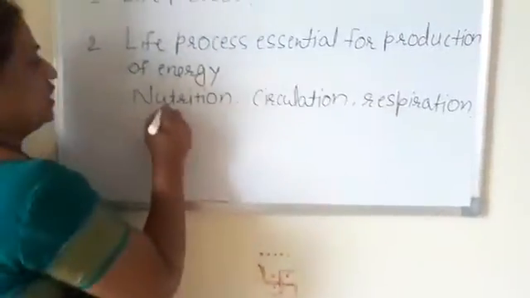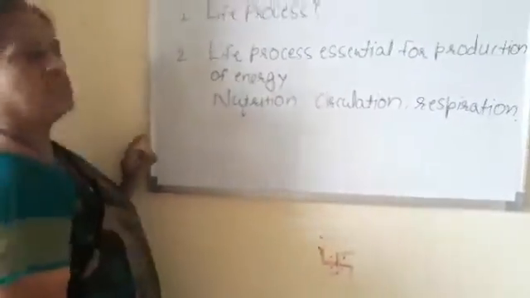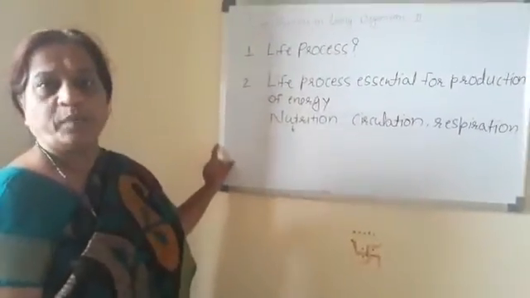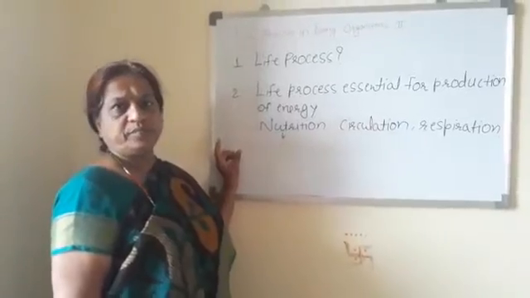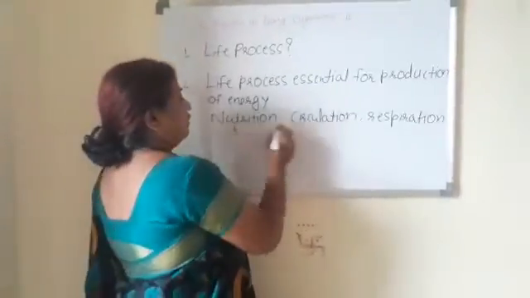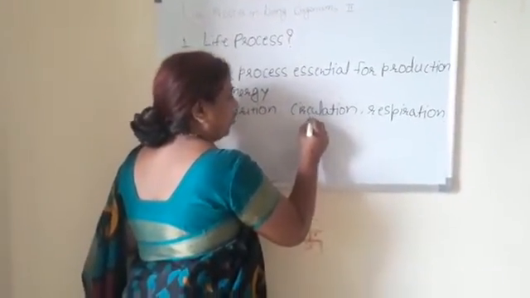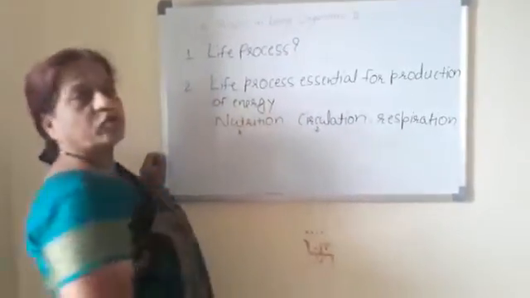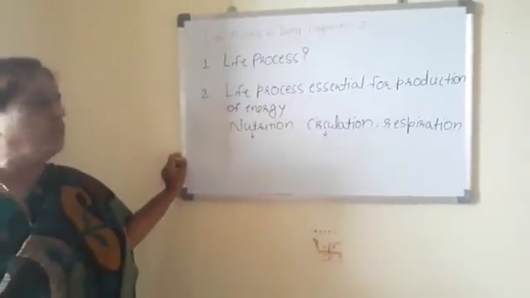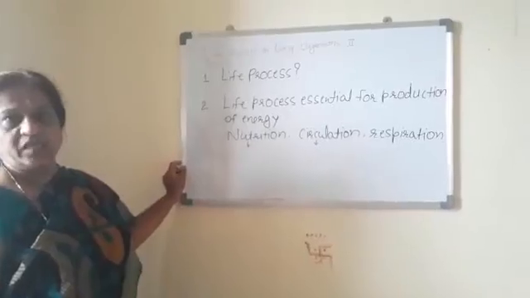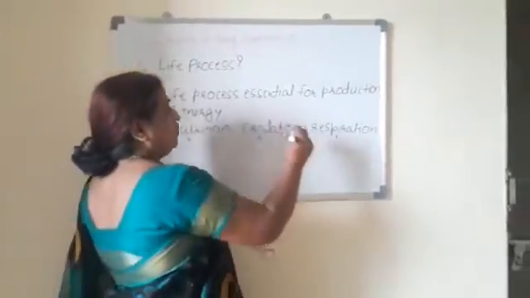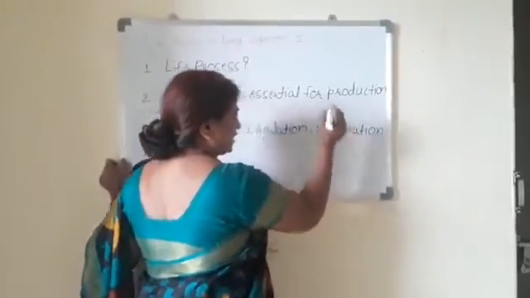Now what is nutrition? Nutrition is the process by which organisms obtain and consume their food. When we take the nutrients in the body, they are circulated within the body by the process of circulation, and when they combine with oxygen they get oxidized.